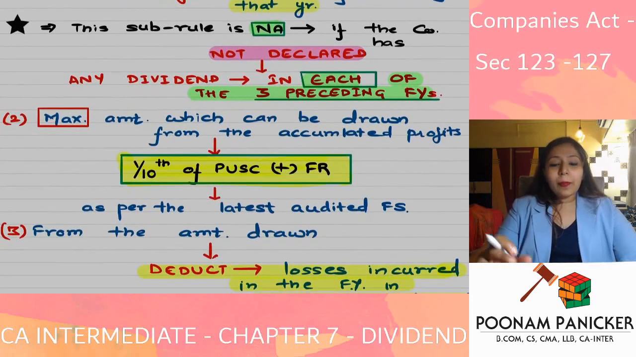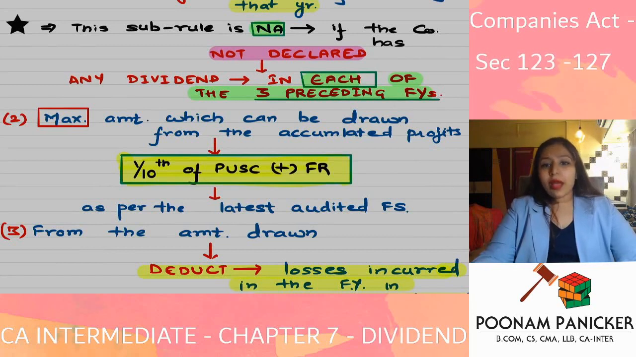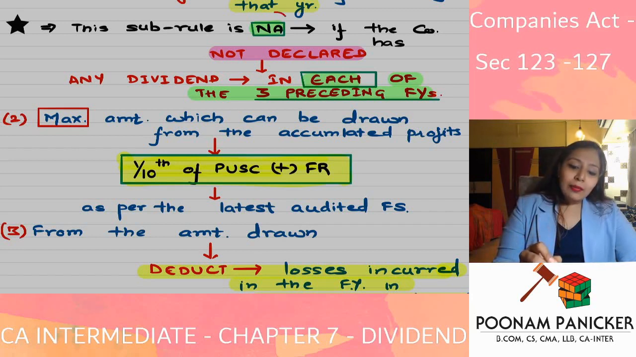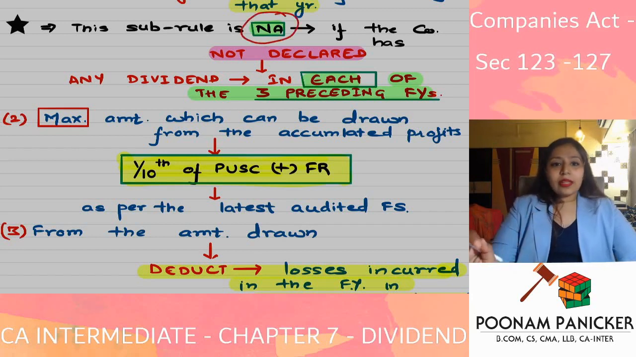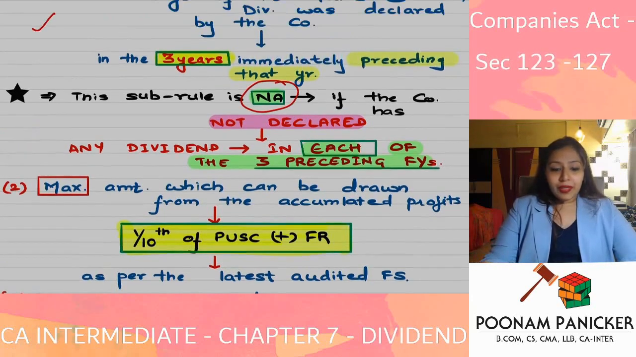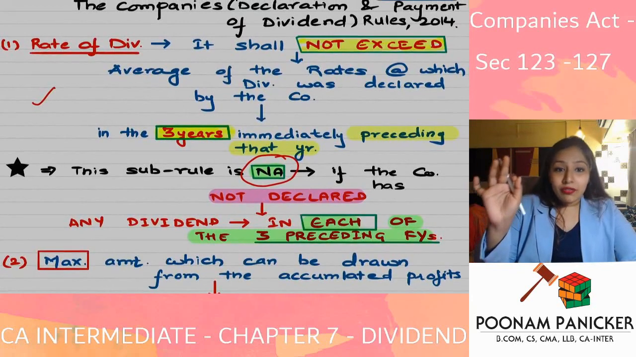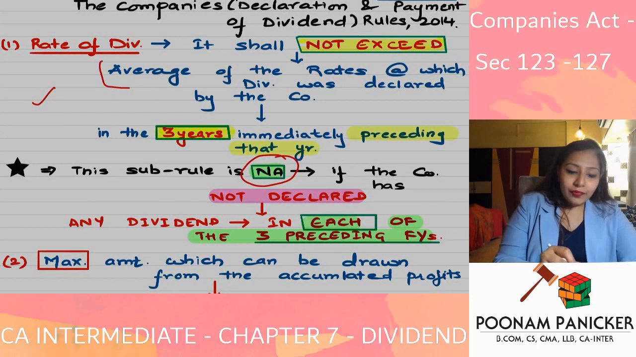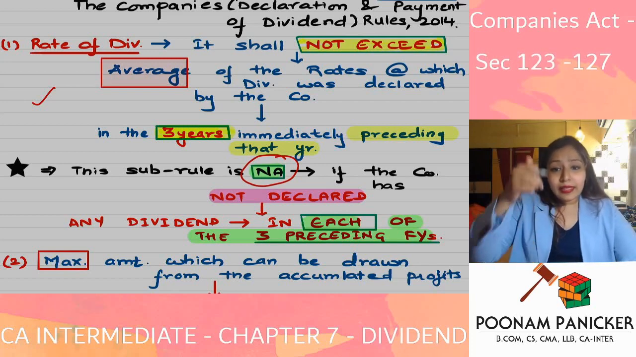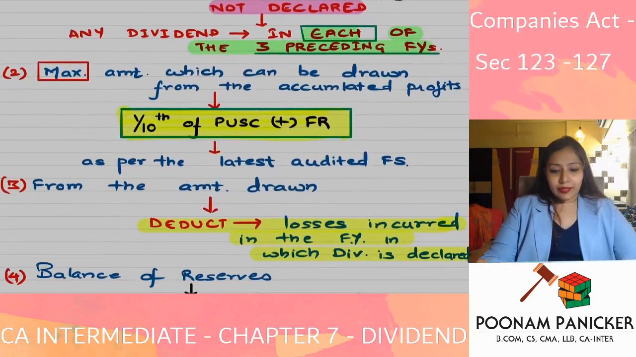Okay, but if the company has not declared any dividend in each of the 3 preceding financial years, then there is no average. No, 0 0 0, average is 0 only. So if the company has not declared any dividend in each of the 3 preceding financial years, then is this sub rule applicable or not applicable? Answer is this sub rule is not going to be applicable. So this is the first sub rule. Maximum rate of dividend is not going to exceed the average rate of dividend, okay, declared by the company in the immediately preceding 3 financial years.